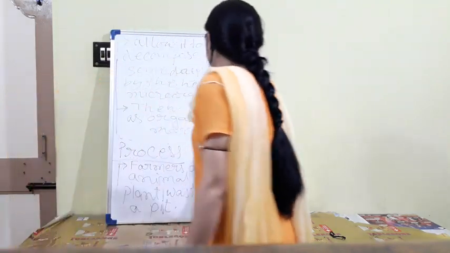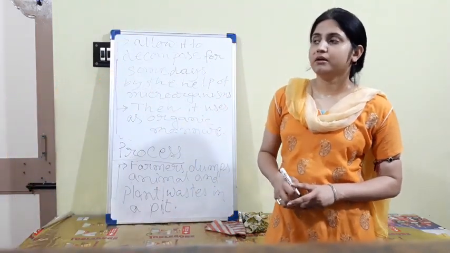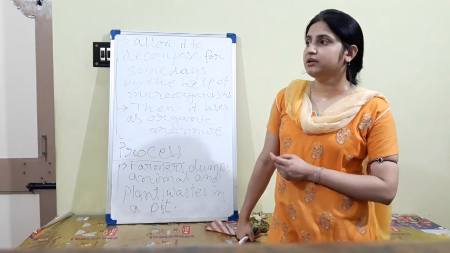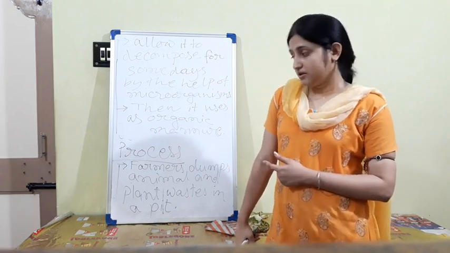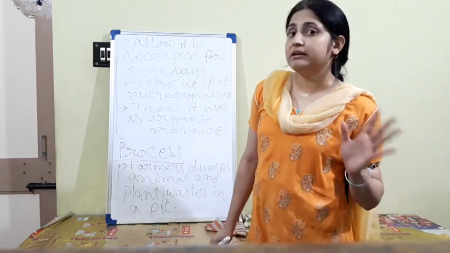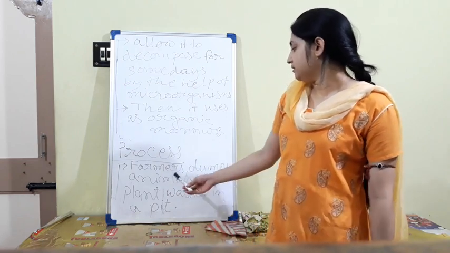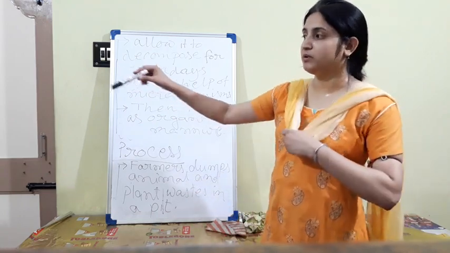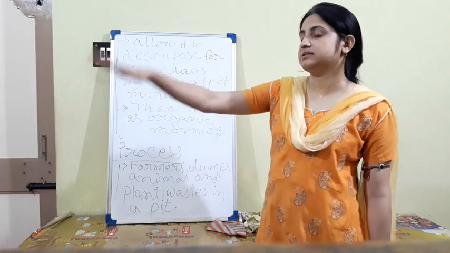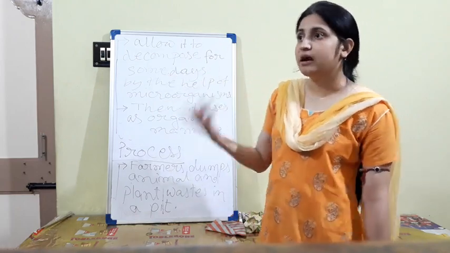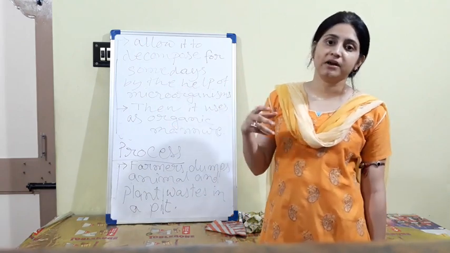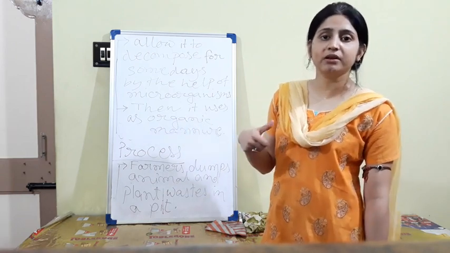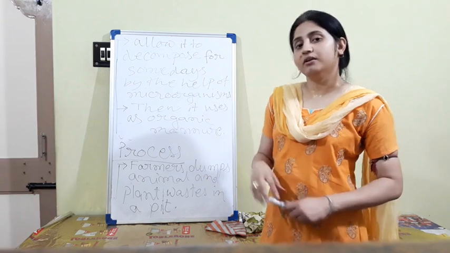Okay. So this is the process of how to produce manure. It is a totally natural process. It is not too laborious. It is also somewhat time taking, but it is very useful for the soil because it is totally made from natural substances. Farmers dump animal and plant waste in a pit. In their field they dig a big place as a pit. They dump all the waste material inside the pit and also add earthworms, red worms, different types of fungi, bacteria, microorganisms to help decomposition. All of you know that rotten things are made by this type of microorganisms. Then they use it as their organic manure.